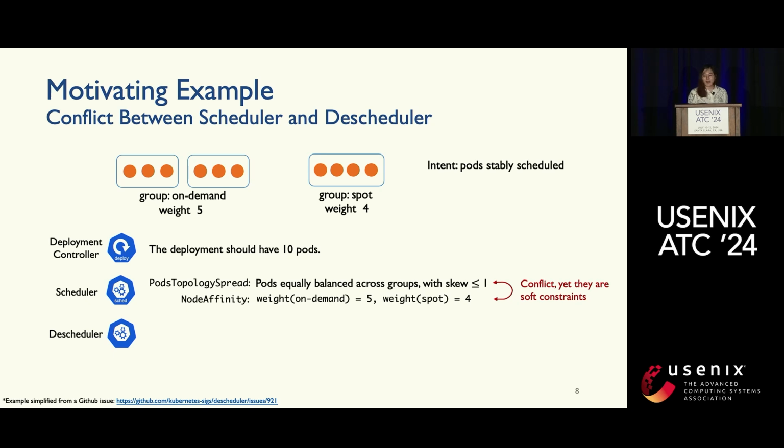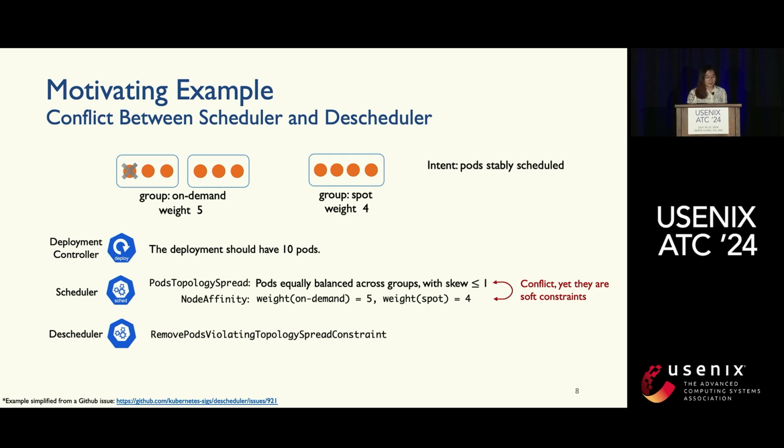However, things can go wrong when a descheduler is configured to remove pods that violate this topology spread constraint. With this config, the descheduler is going to evict a pod on the on-demand group because it has one more, a skew of 2.